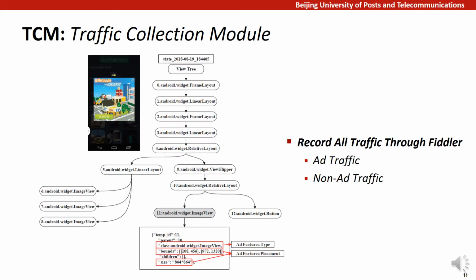From the view tree, we can obtain the basic view information of a given UI state, such as position, size, and class name. Based on a recent work, an ad view is implemented by the widget of web view, image view, or view flipper. Therefore, to ensure good coverage, our ad-first exploration prioritizes and clicks on each view that falls in any of these 3 classes. During the exploration, all traffic is recorded, including ad traffic and non-ad traffic, such as parallel traffic from core app functionality.